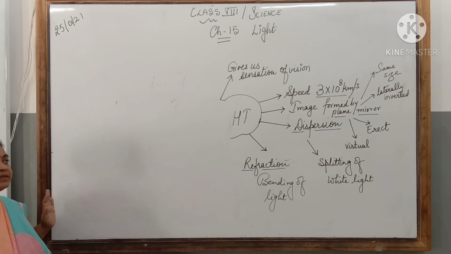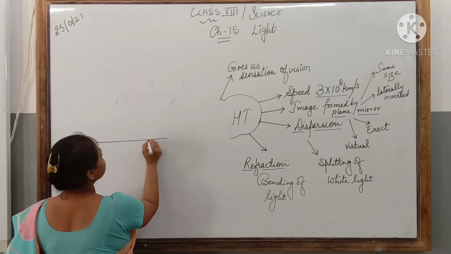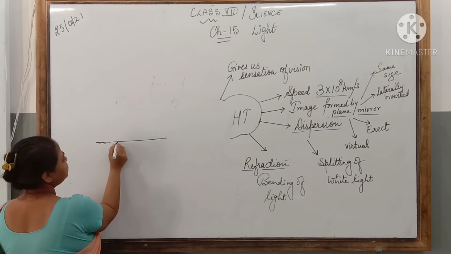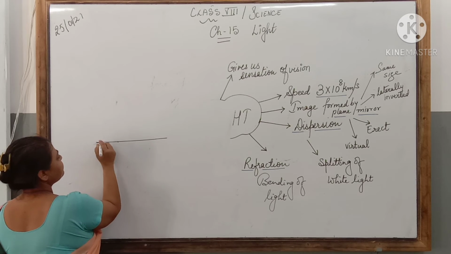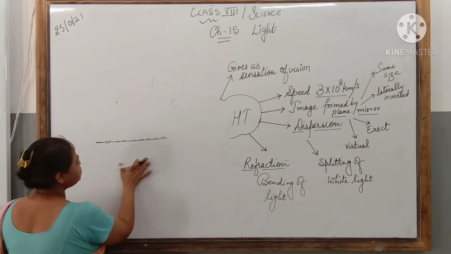Now suppose here I am having a mirror. Okay, I have placed a mirror. Suppose this is the shining side of the mirror.